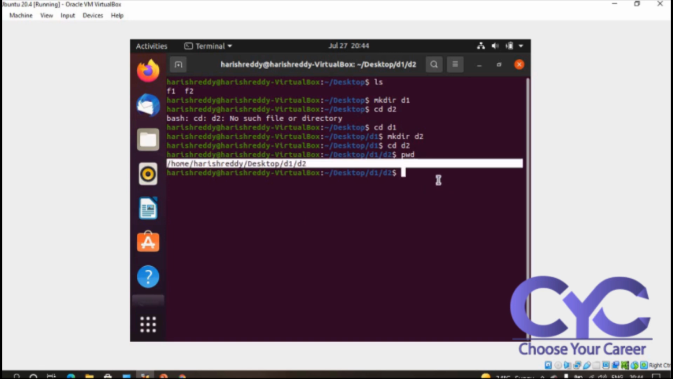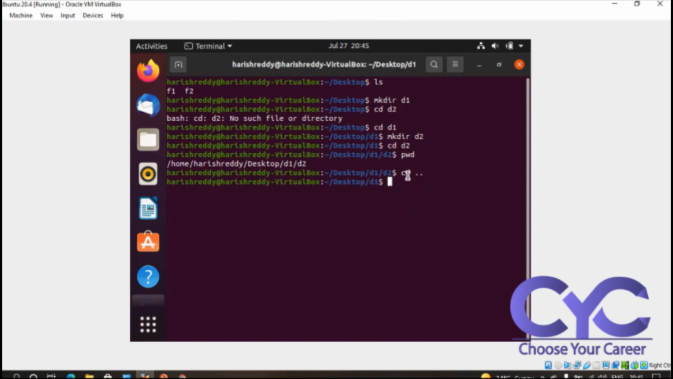Remember this. Now I want to come back out of this directory, so I go with cd space dot dot. See here, I'm coming back, and my d2 is gone. Now I want to go back to the desktop, cd dot dot. See here, I'm coming back to my root directory again.